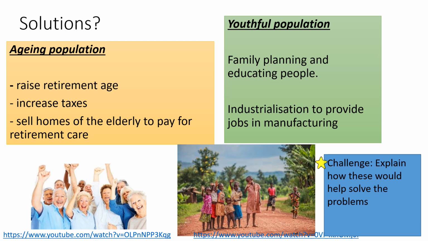You might have noticed that one of the problems of youthful populations is that because there are so many young people all wanting jobs, there aren't enough jobs and people are unemployed. So actually, industrialising, which means making lots and lots of new jobs for people, could be a really good solution to helping the youthful population. And then people wouldn't need to have so many children to work on things like the farms. That would be another solution.